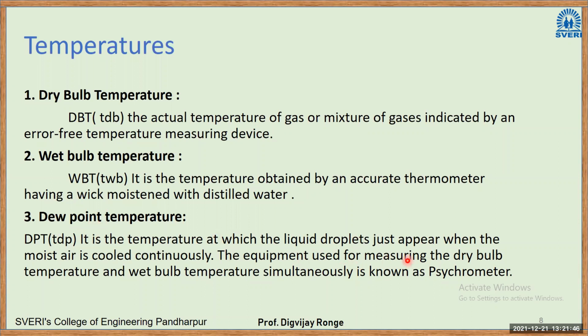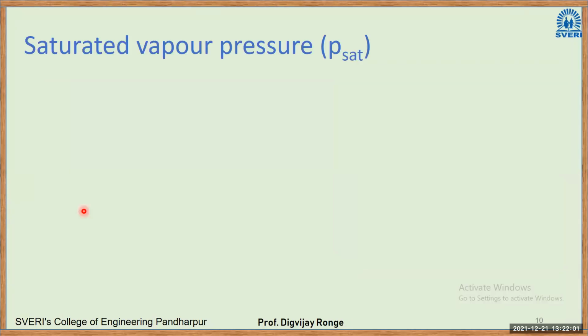So the equipment used for measuring the dry bulb temperature and wet bulb temperature simultaneously is also known as a psychrometer. So that also we have seen. Okay, so there are three temperatures. Always remember: dry bulb, wet bulb, and dew point.